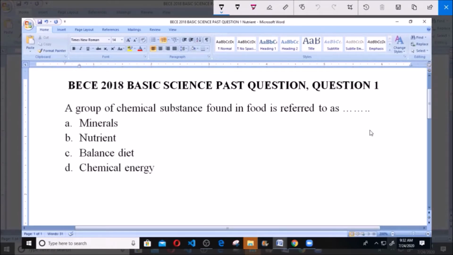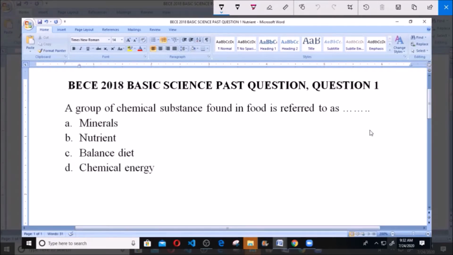Question 1. A group of chemical substances found in food is referred to as dash. A. Minerals, B. Nutrients, C. Balanced diet, and D. Chemical energy. So we have to pick an option which is referred to as a group of chemical substances found in food.